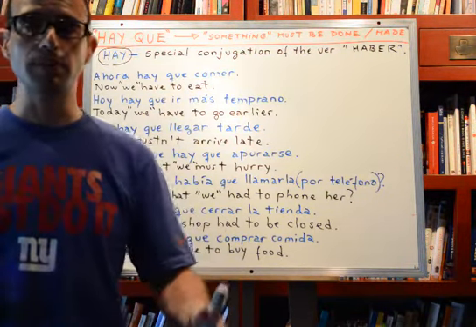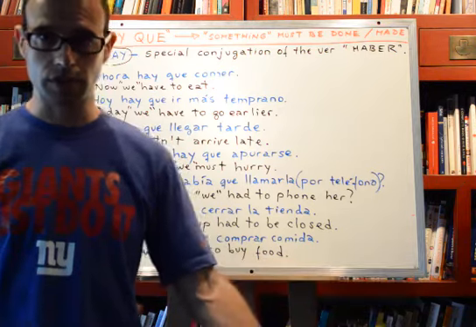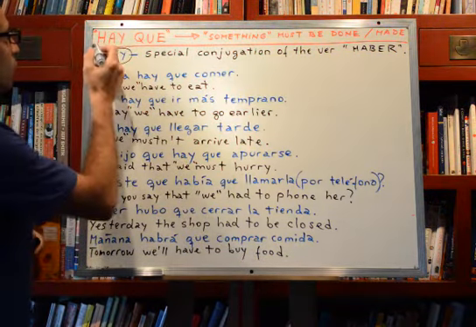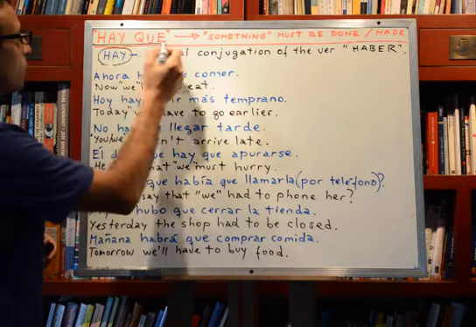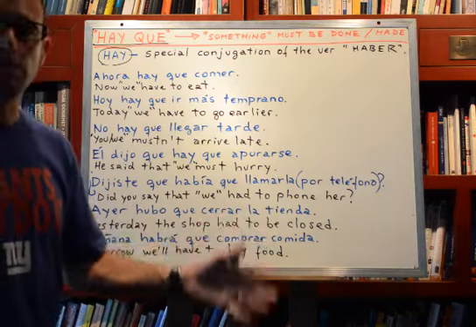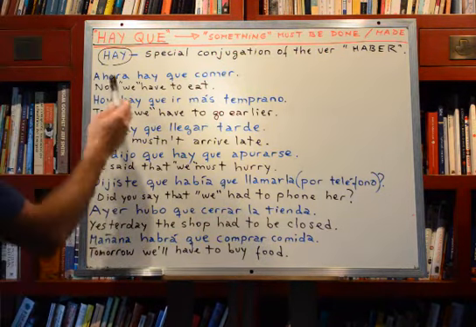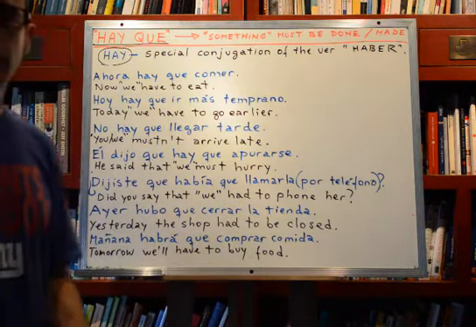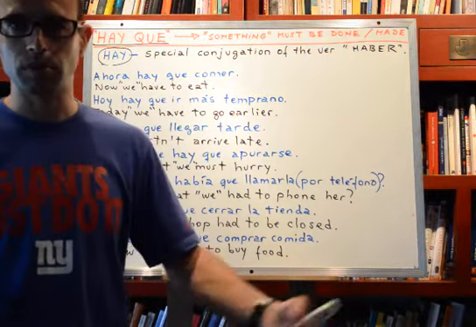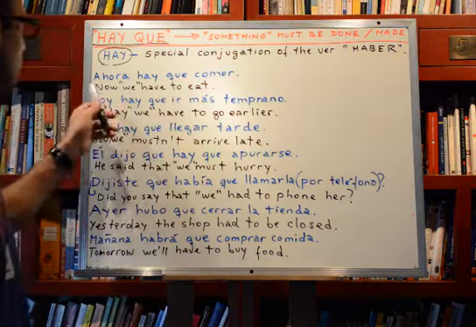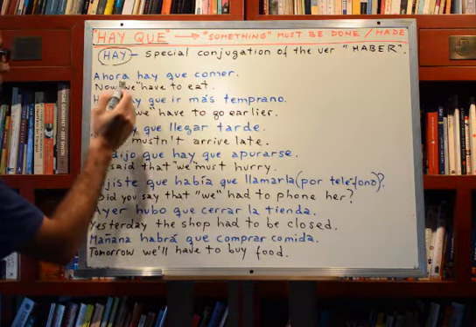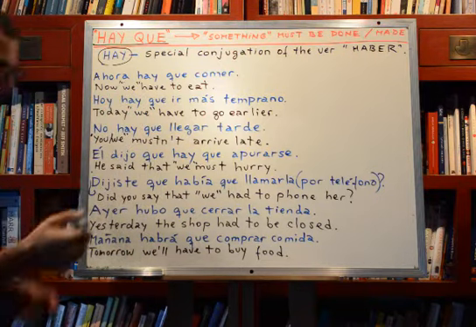It's a statement without a subject, okay? So that is how we use the expression hay que. Something is to be made or done. Ahora hay que comer. Now has to eat could be a translation, right? It would be like saying now we have to eat. That's why I put it between quotes, okay?